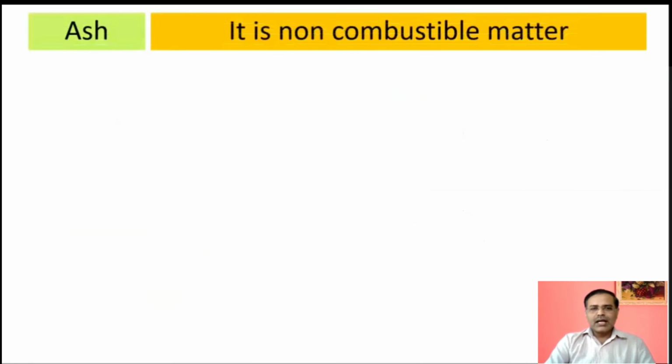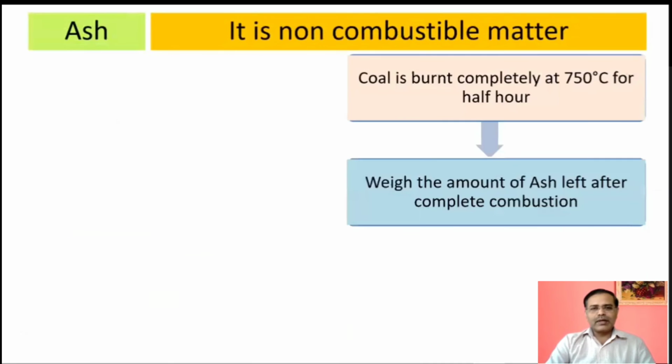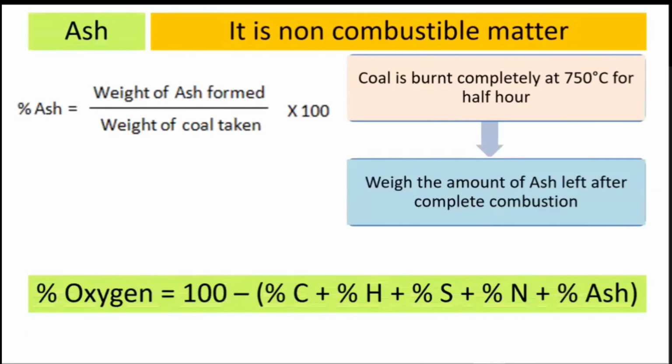Then the ash, we know that it is determined in the same way as in proximate analysis and it has the same formula. So ash is calculated using the same method. And the last is oxygen percentage. So how is oxygen determined? 100 minus carbon, hydrogen, sulfur, nitrogen and ash. All these amounts are to be taken.